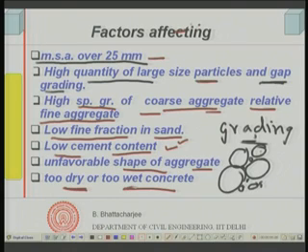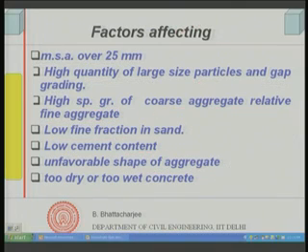Too dry or too wet mixes that we talked about, that means water cement ratios are to be checked. If I have too dry, or too low a water cement ratio, there have to be other measures by which we actually reduce the segregation. So, that is how one can control the segregation if one knows the factors affecting it.